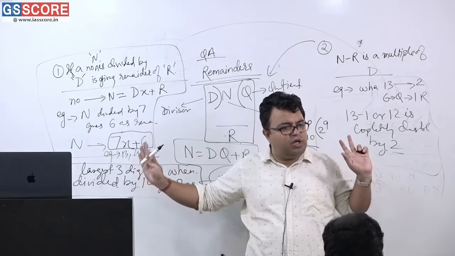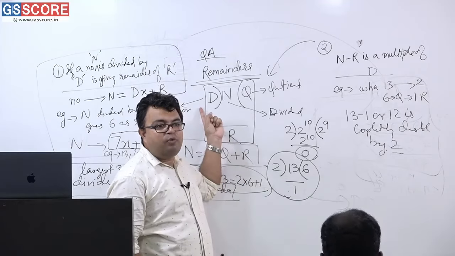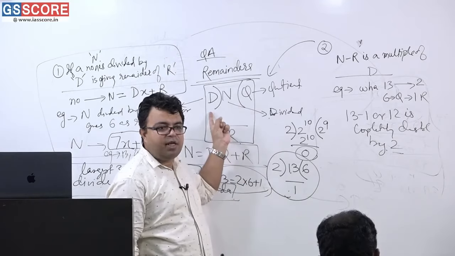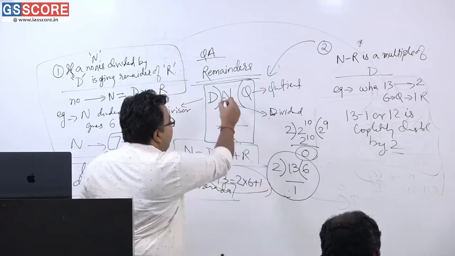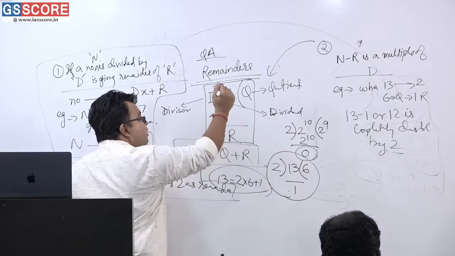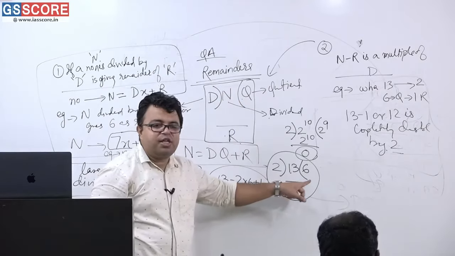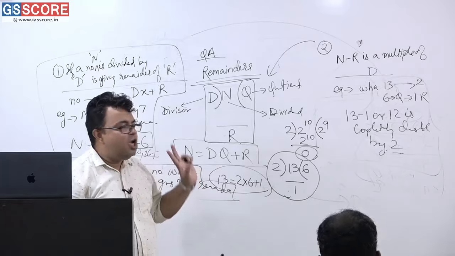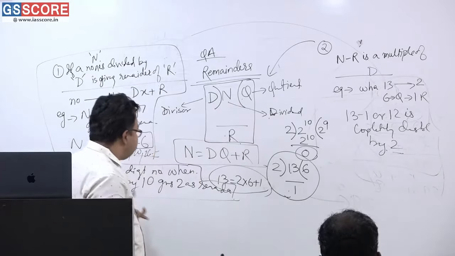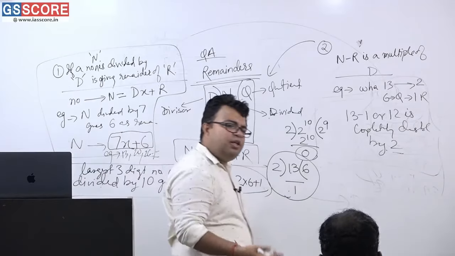X is any natural number. And here this very number minus this remainder is divisible by D. And you know n minus r will be equal to q into D. So 13 minus 1 is equal to 2 into 6. Very easy. Getting? So these 2 points I have given, and this is the question. Can I rub out this point and that point? The middle part will be there only.